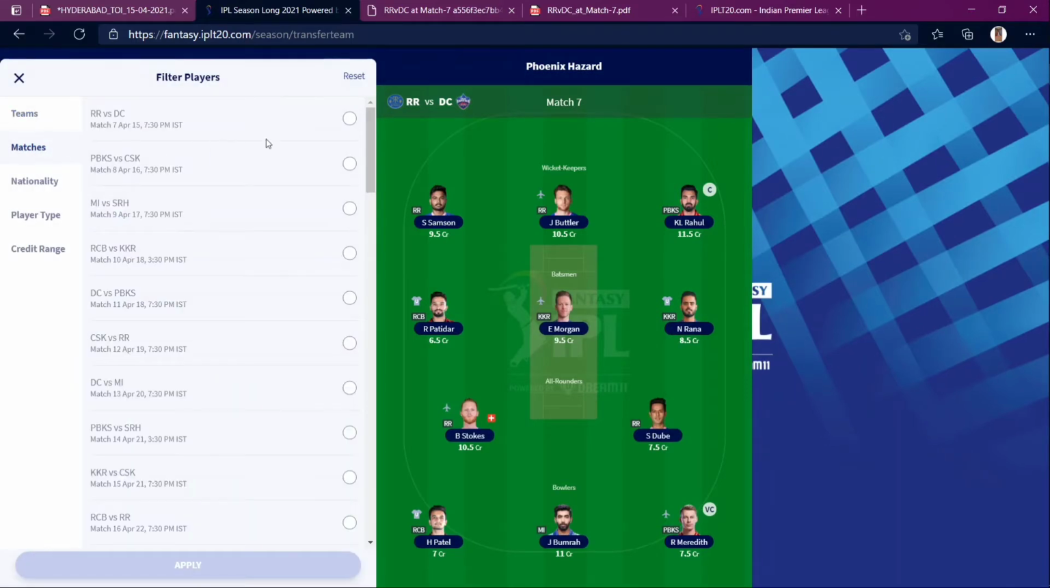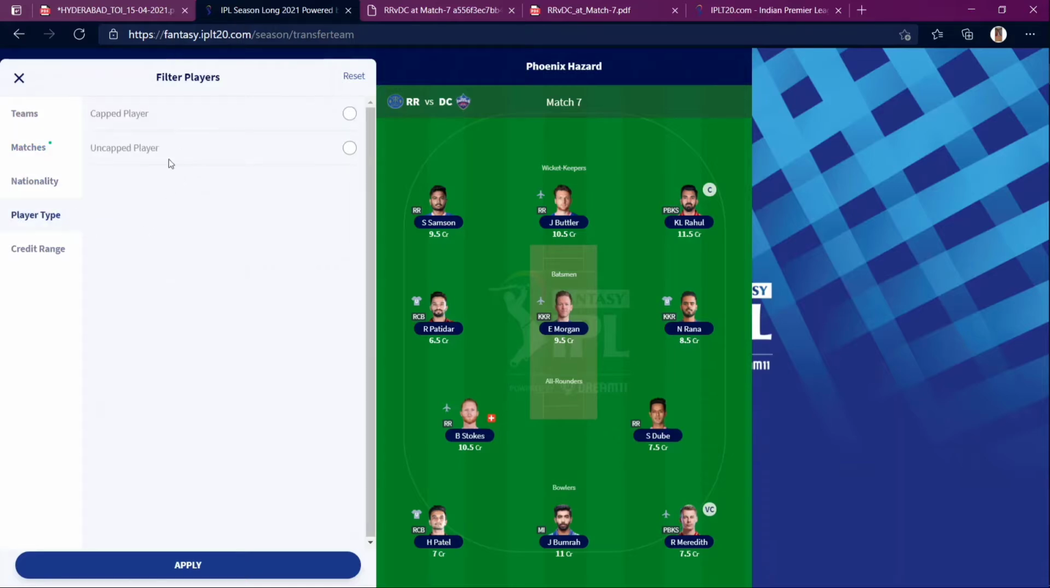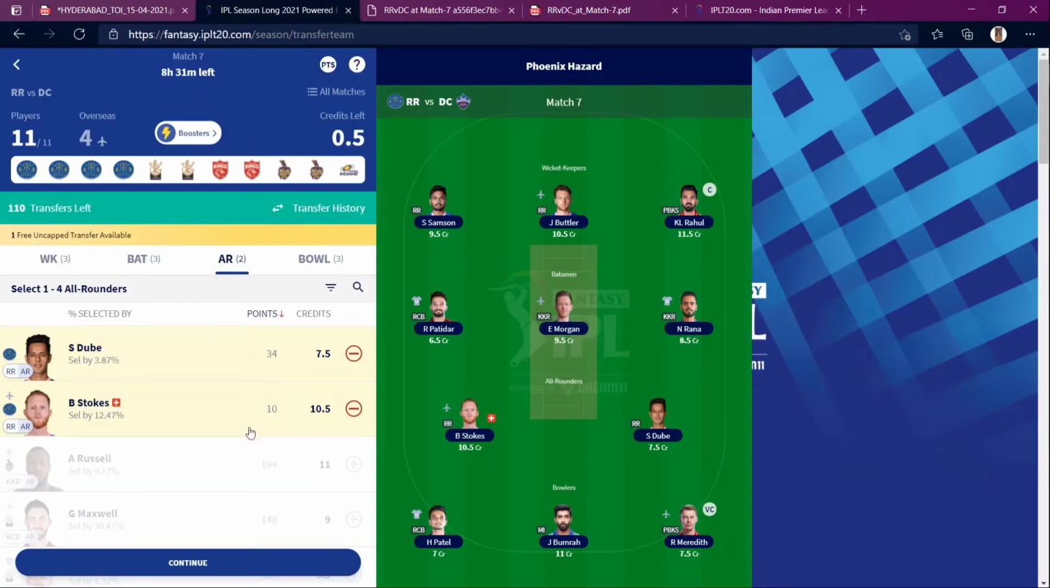After the toss, you just select the team. It will be available after 7. So you just select this match, and you will be having all the green and red lineups. You can also apply nationality, Indian, overseas, and player types. So this is important. You just click on uncapped players, and before that you need to deselect any player.